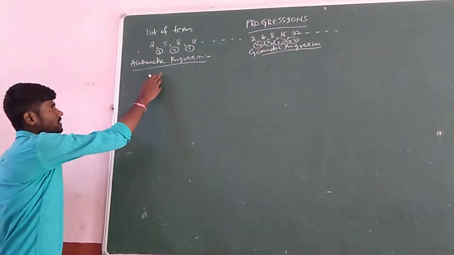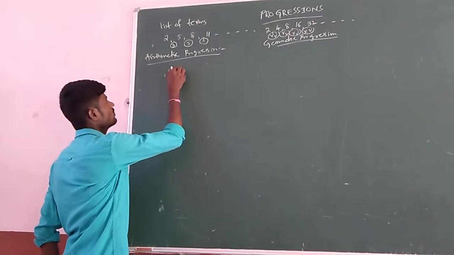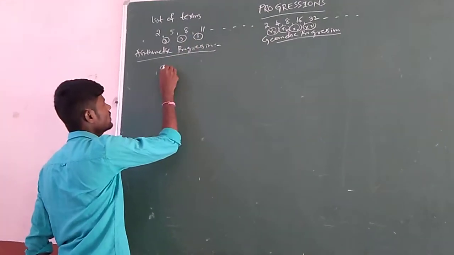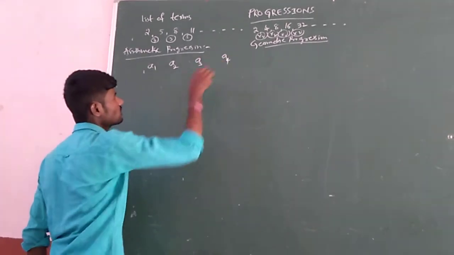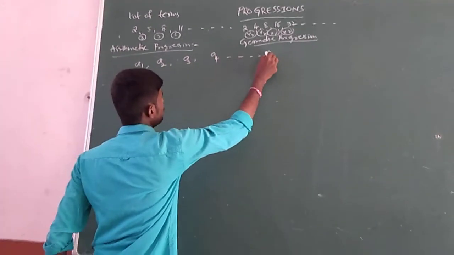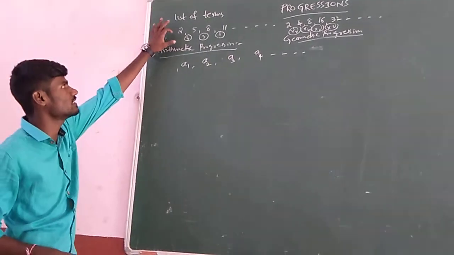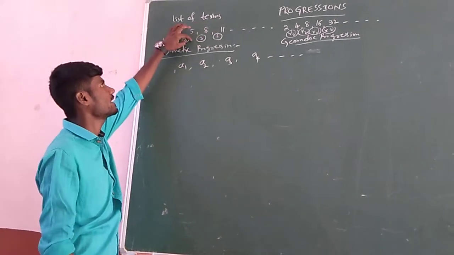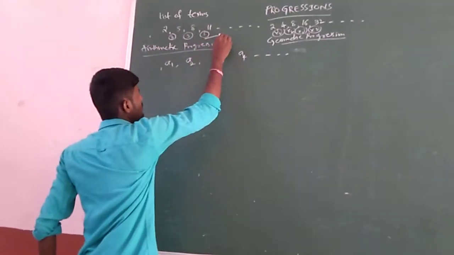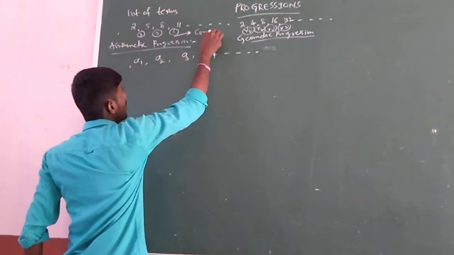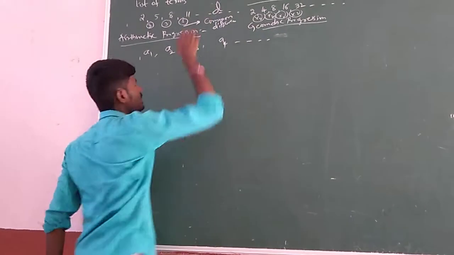Coming to arithmetic progression, generally a progression is nothing but a list of terms. Those terms are the first term, second, third, like that. The first term is denoted with A1, second with A2, third with A3, fourth with A4 and so on. We already said that each number is obtained by adding a fixed number to its preceding term. That fixed number is said to be the common difference, which we denote with small d.